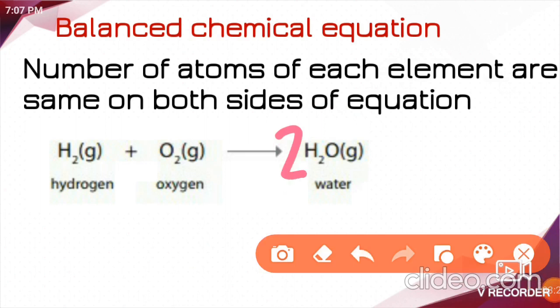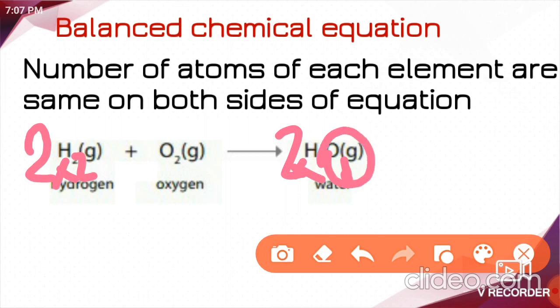Then again I need to balance the hydrogen atoms. Right or no? So what will I do in the reactant? Again I will simply write the coefficient 2 before the formula of hydrogen. Understood? Now see here 2 and the subscript 2 get multiplied. 2 2s are 4. Here also 2 2s are 4. But here oxygen has subscript 1, right? So 2 1s are 2. So how many oxygen atoms are there? 2. In the reactants also 2 oxygen atoms are there. Understood?